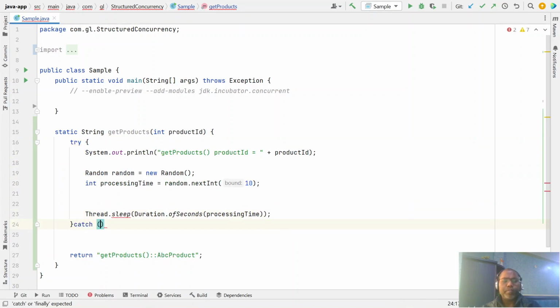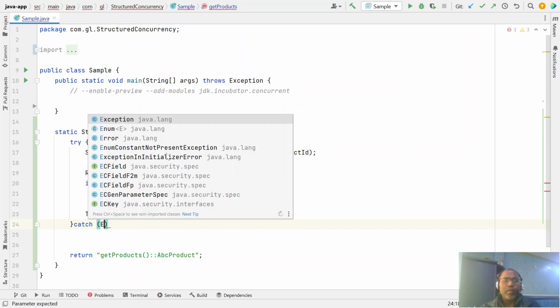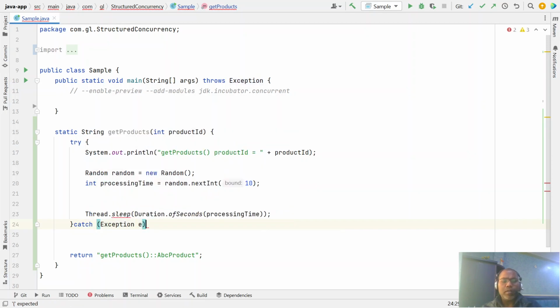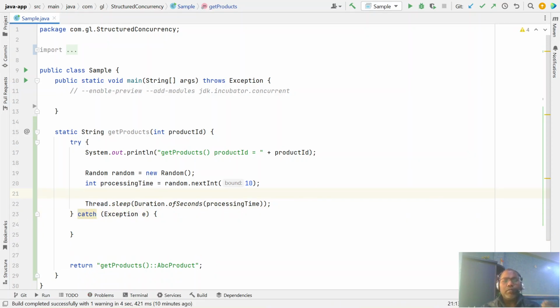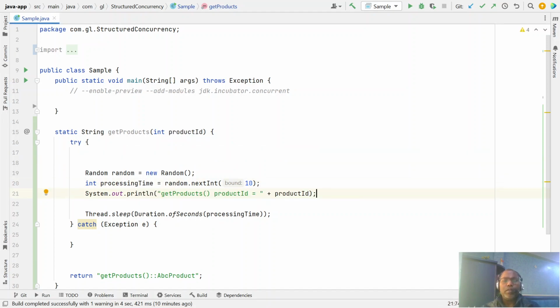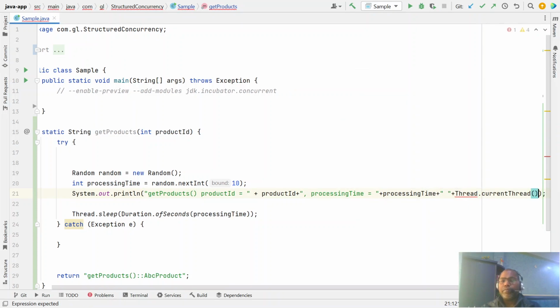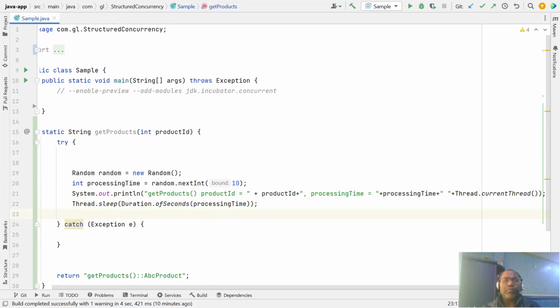Okay, I'm not interested in handling all this exception, just for the sake of it. So here we invoke this product plus let's specify the time, this processing time, how many times our thread waits, plus let's give the current thread name, what the current thread is doing.